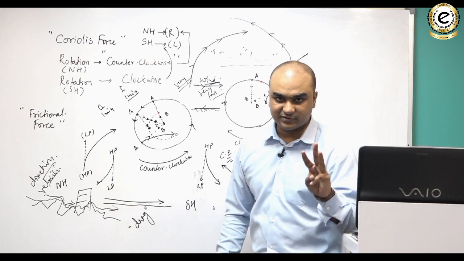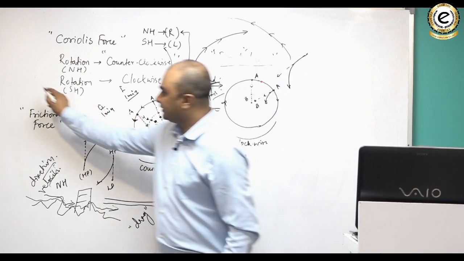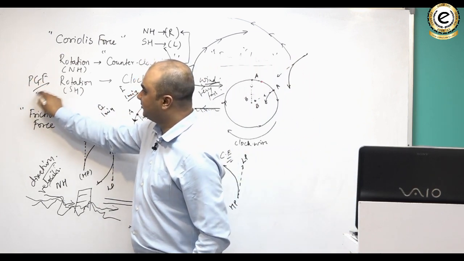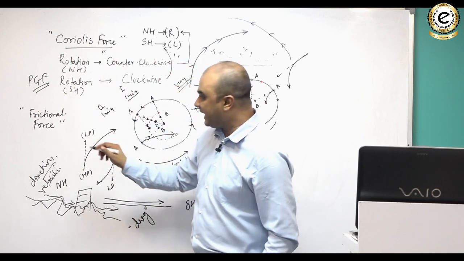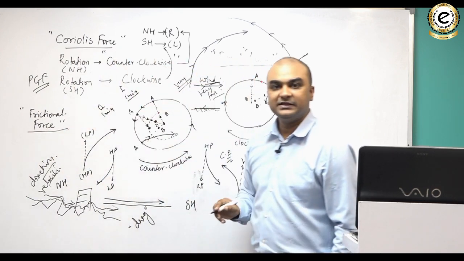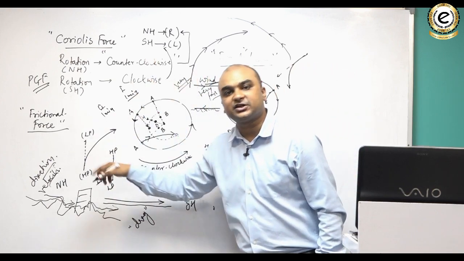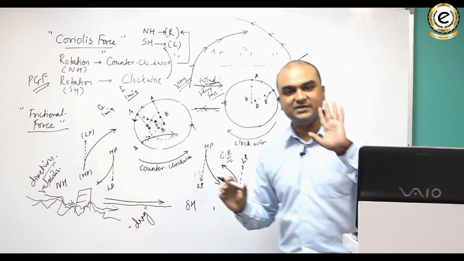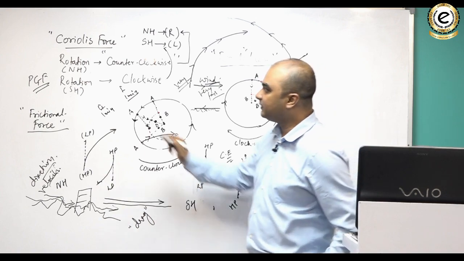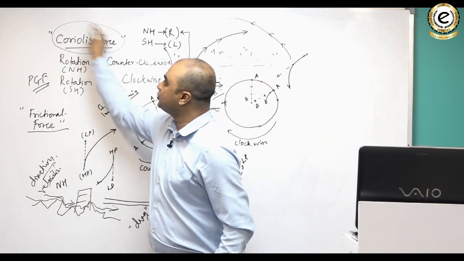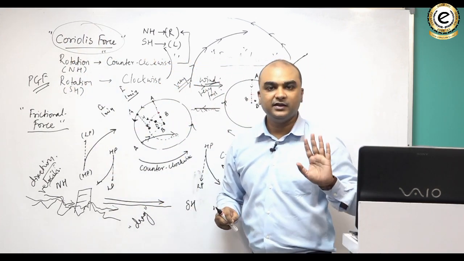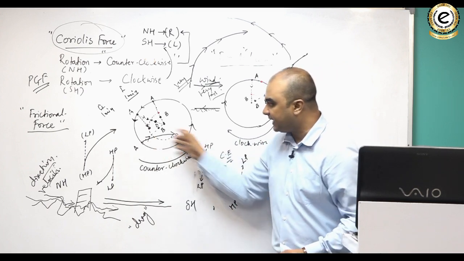So these are the three forces: the pressure gradient force, the Coriolis force and the frictional force, that are responsible for the change in direction or speed of the wind. But keep one thing in mind, that the Coriolis force does not affect the velocity of the wind. It just has an impact on the direction of the wind.